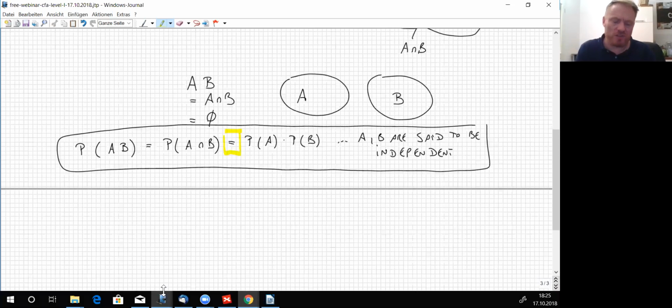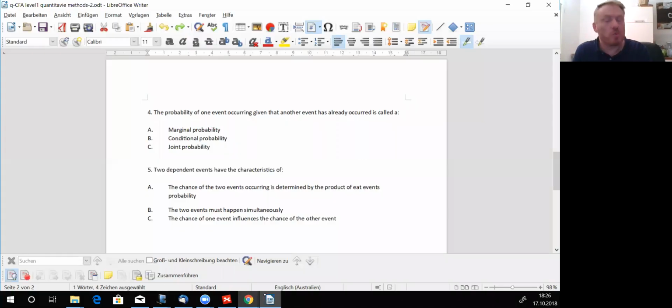The definition says the probability of the two events occurring at the same time is given by the product of the single probabilities of the single events. So answer A would be true if we were talking about two independent events. So answer A is wrong as well.